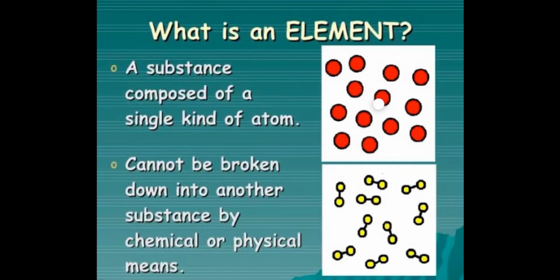For example, if you take a wire made up of aluminium and you cut it into small pieces, no matter how small that piece will be, all the pieces will have same property because they are made up of same type of atom. So this aluminium is element. Same way iron, copper, oxygen, hydrogen, all these are the examples of the elements.